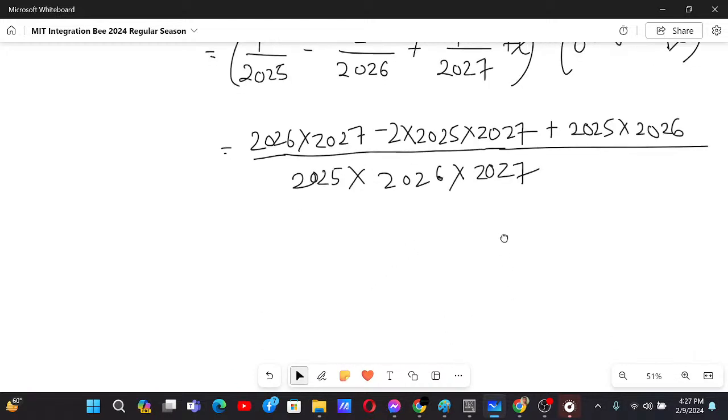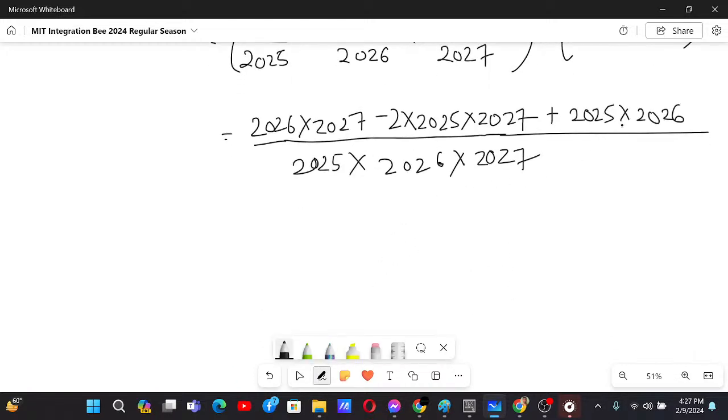Now the next thing that I can do is to add these two things. So basically I get the 2026 common, and then if I add 2027 and 2025, what will I get? I will get 2 times 2026, minus 2 times 2025 into 2027.